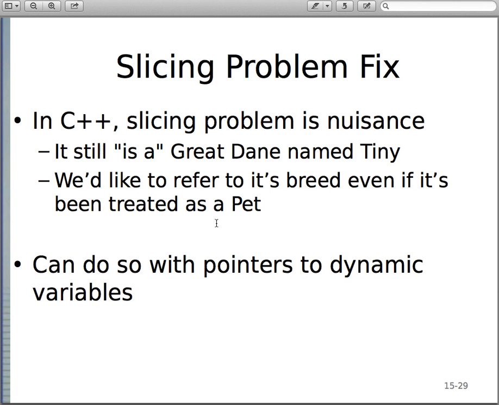And it turns out we can do so in C++ if we use pointers to dynamic variables. So that turns out to be the key. Instead of using variables that are allocated on the stack, we can use pointers and have them point to dynamic variables, that's variables that point to memory on the heap, and then it turns out we can get things to work.